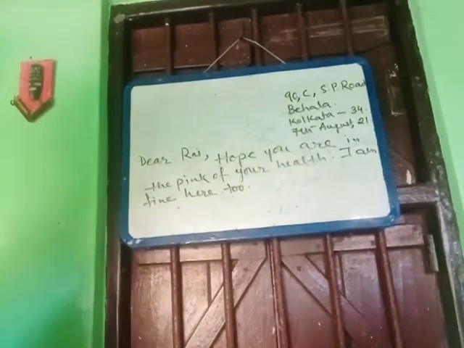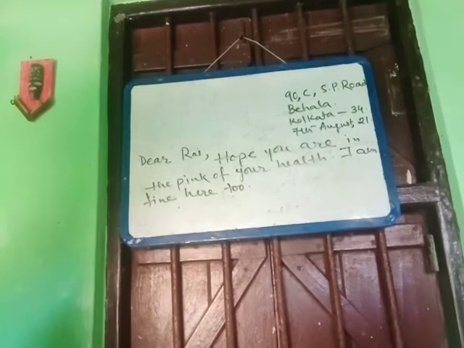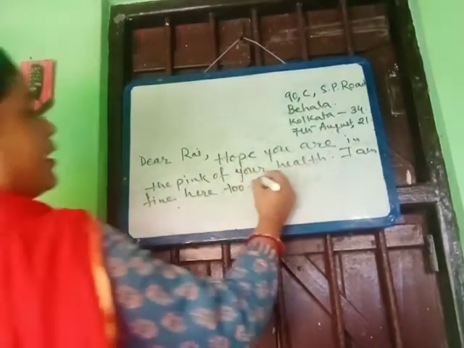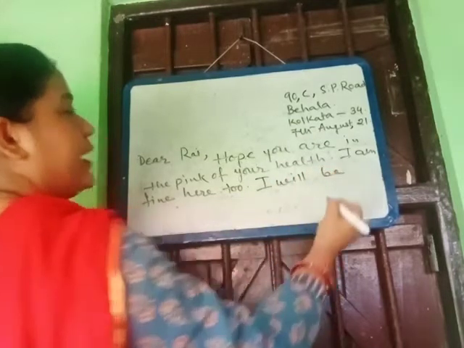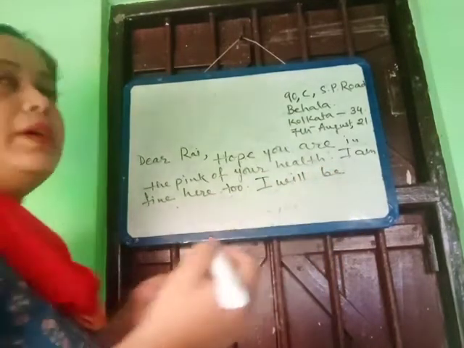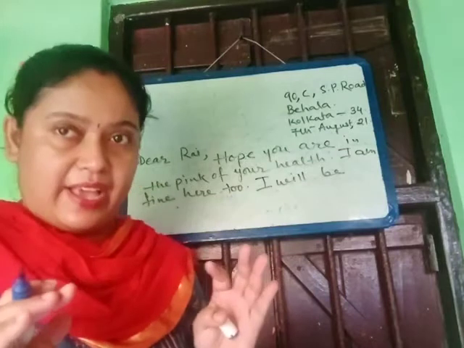Suppose I am inviting my friend, whom I have written as Rai. So I am writing this letter to my friend Rai. How will we write? Suppose I am a student of class 5.